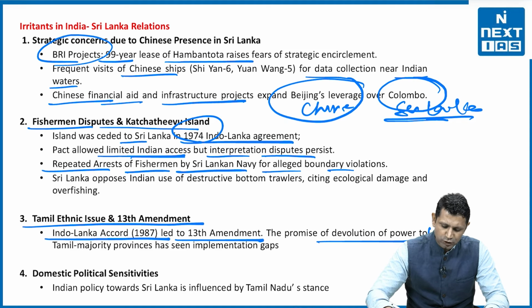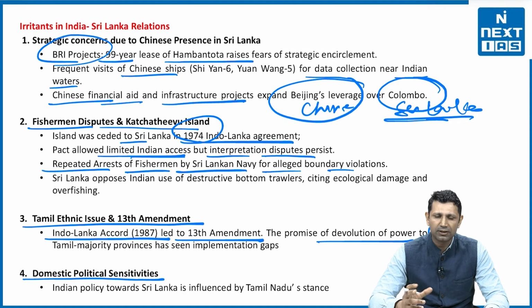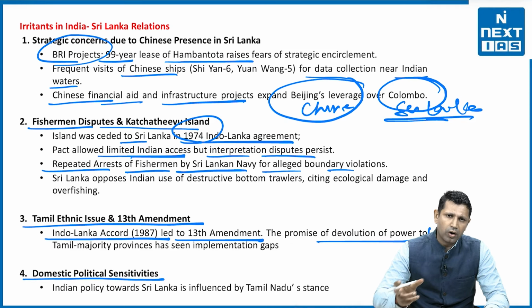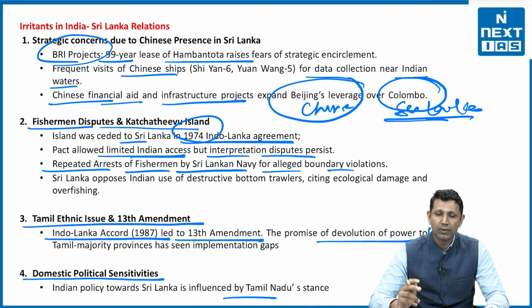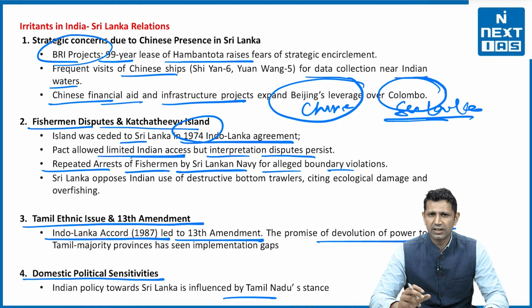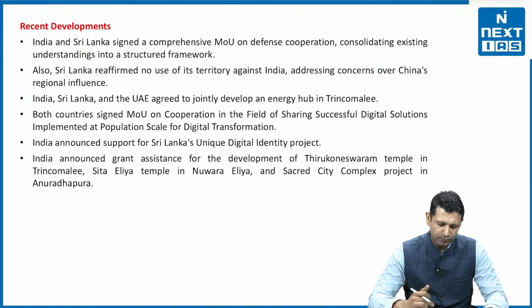So this has to be done by Sri Lanka. Lastly, there are domestic political sensitivities in both countries: the influence of Tamil Nadu on India's foreign affairs, and the influence of Sri Lankans related to the Jaffna issue, are affecting both countries' international affairs.